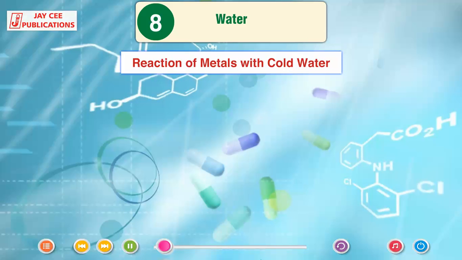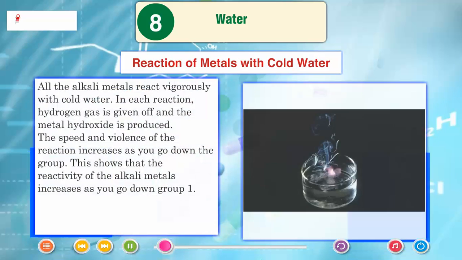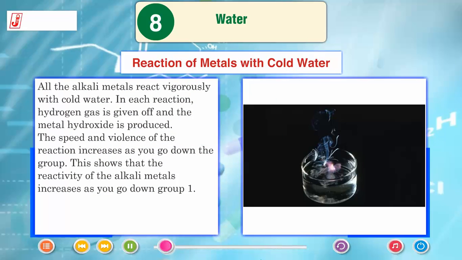Reaction of metals with cold water. All the alkali metals react vigorously with cold water. In each reaction, hydrogen gas is given off and the metal hydroxide is produced. The speed and violence of the reaction increases as you go down the group. This shows that the reactivity of the alkali metals increases as you go down group 1.